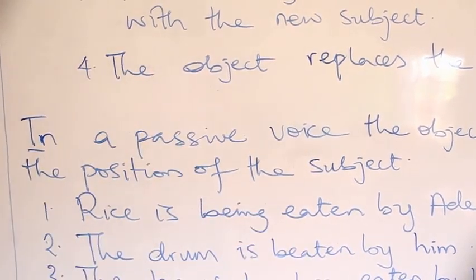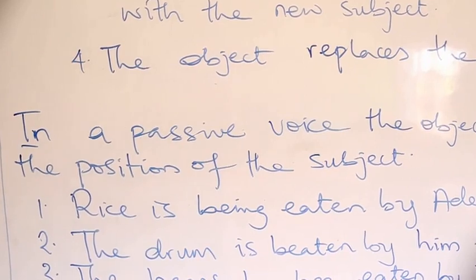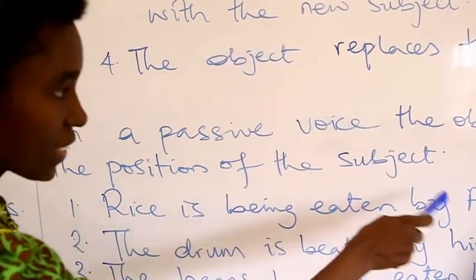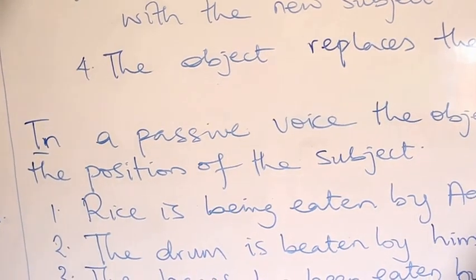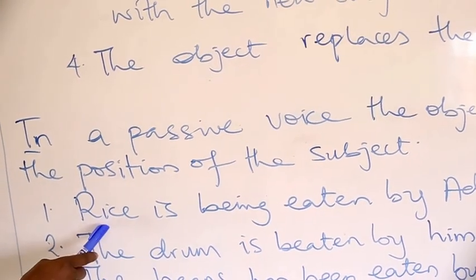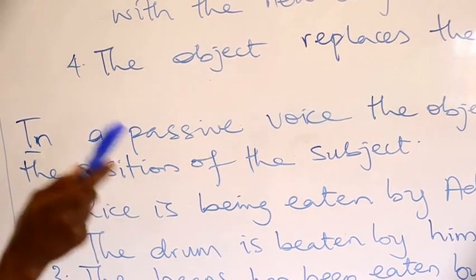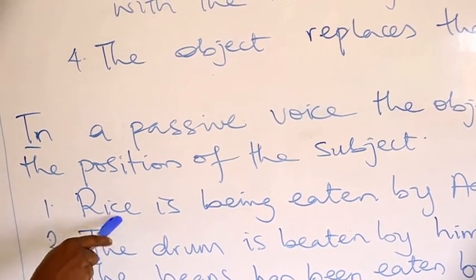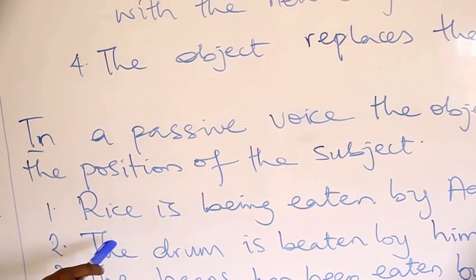Ade was the subject in the active form, but now it is the object in the passive form. Rice was the object in the active form, but rice has taken the position of the subject in the passive form.